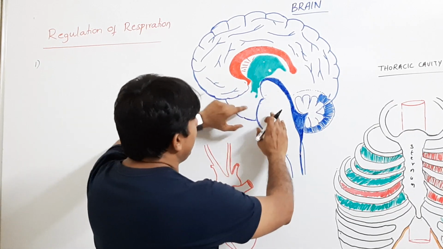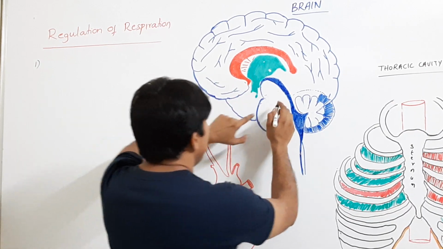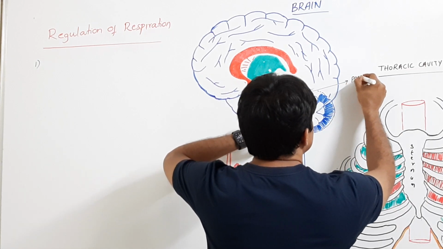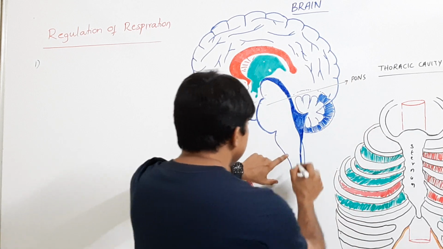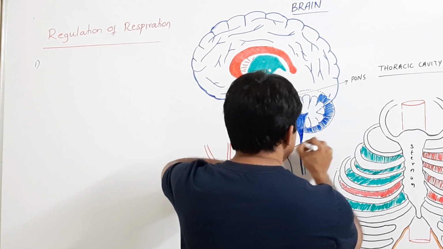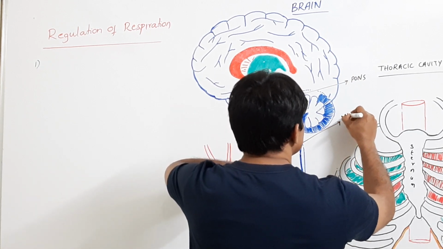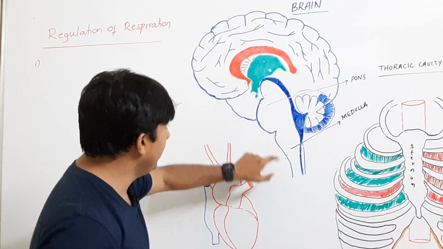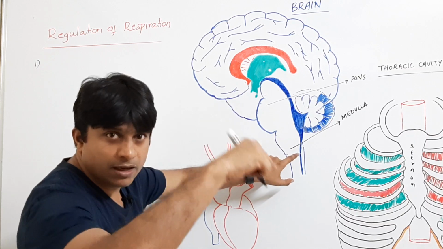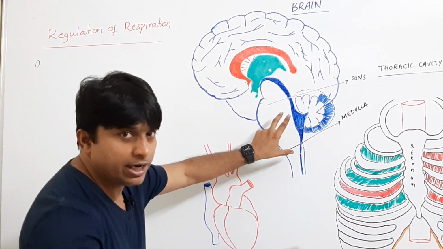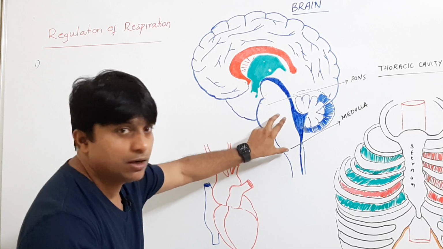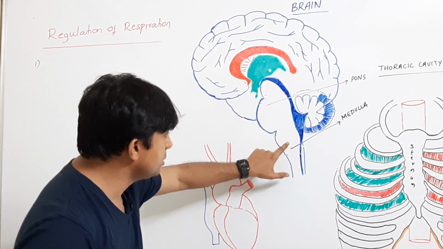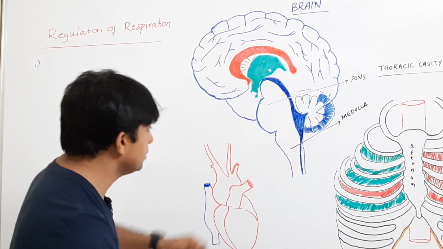This part of the brain is called pons, and this is medulla oblongata. These are the parts of the brain stem, involved in regulation of the respiration. So that's what we are concentrating on mainly, these two parts. This is pons, and this is medulla oblongata, which continues as spinal cord.